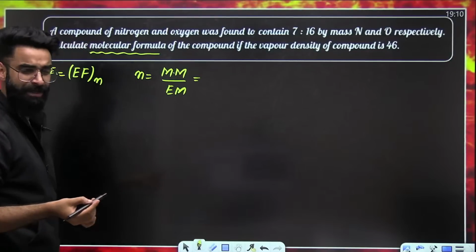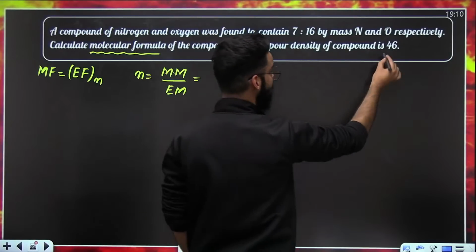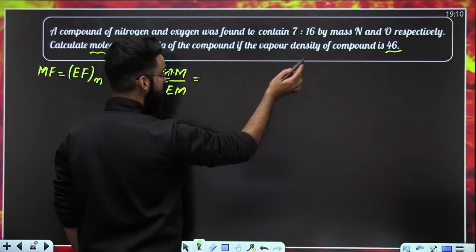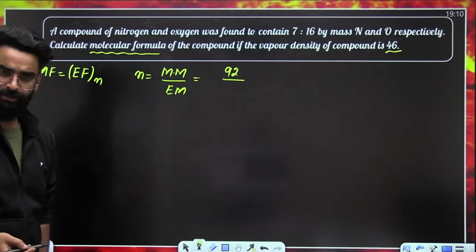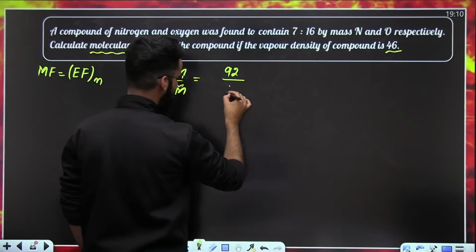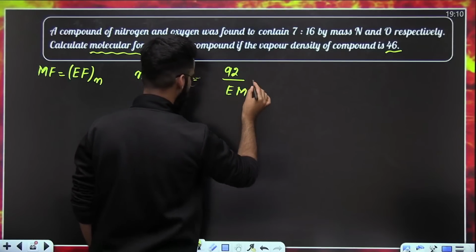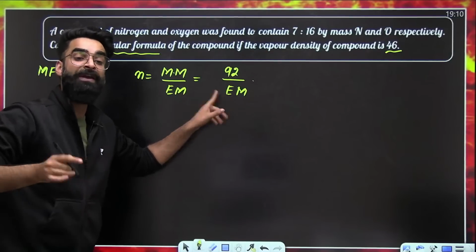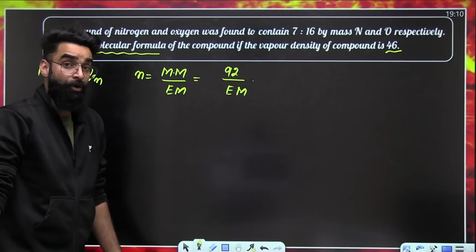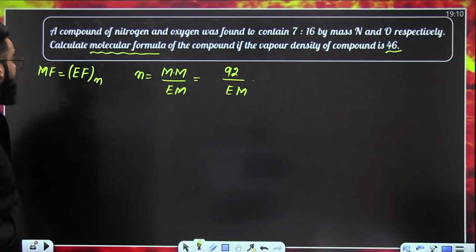Do we know the molecular mass of the compound? No. We just know the vapor density of the compound. Vapor density multiplied by 2, 46 into 2 comes out to be 92. Molecular mass you got, divided by empirical mass. I do not know the empirical mass yet. I'll be calculating it with the help of the empirical formula. But right now I do not know the empirical formula, so calculate the empirical formula.